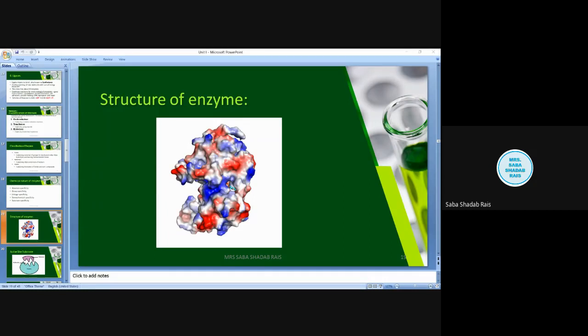When we talk about the sequence of amino acids, each protein has a different type of sequence. This sequence is determined by specific genes. We have all learned transcription and translation, right? We know that the gene decides the sequence. So each and every enzyme also has different genes in our body. These particular genes decide the sequence of the amino acids. When we talk about other proteins, they have primary and secondary structure and so on.